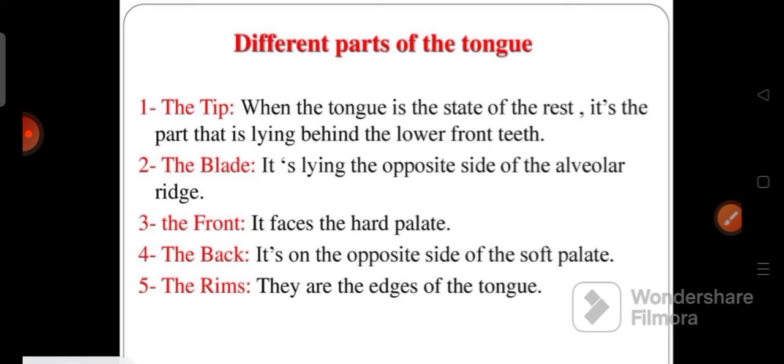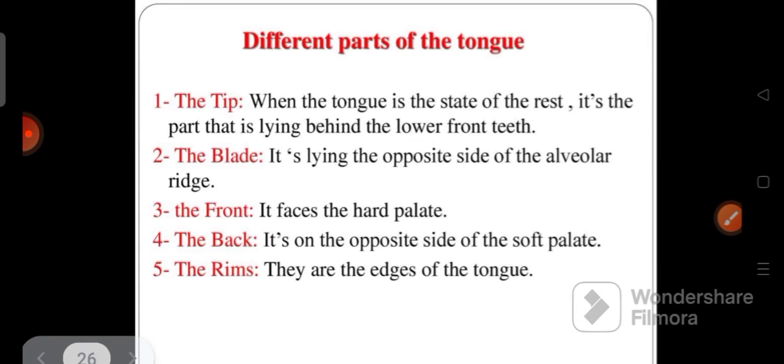Different parts of the tongue. The tip, when the tongue is at rest, is the part that is lying behind the lower front. The blade is lying on the opposite side of the alveolar ridge. The front faces the hard palate. The back is on the opposite side of the soft palate. The rims are the edges of the tongue.